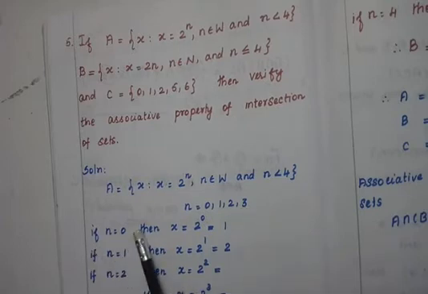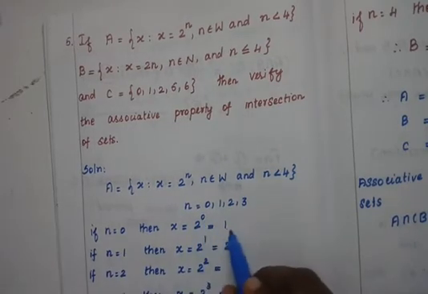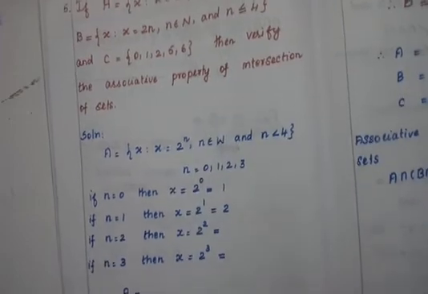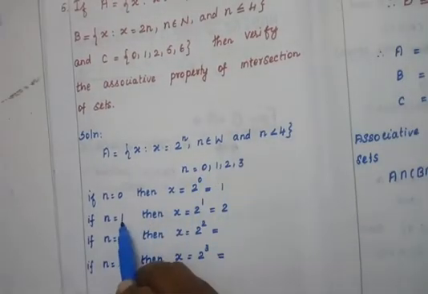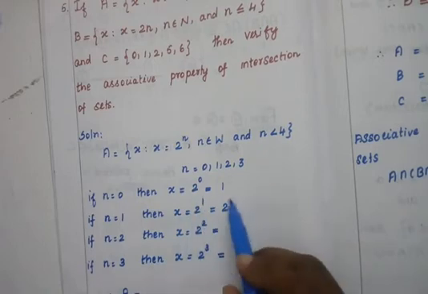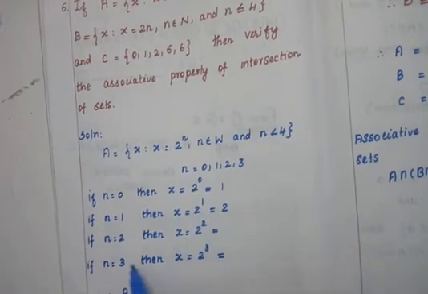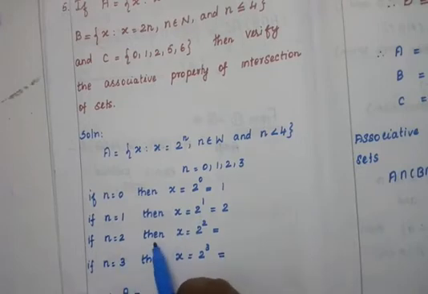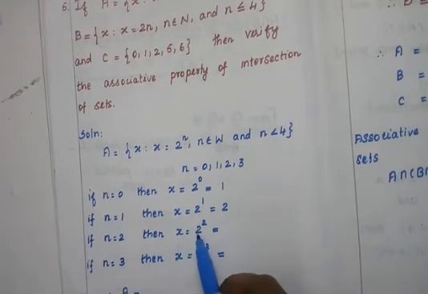If n is equal to 0, then x is equal to 2 power 0. So 2 power 0 value is 1. Then if n is equal to 1, then x is equal to 2 power 1, which is 2. If n is equal to 2, then x is equal to 2 power 2.